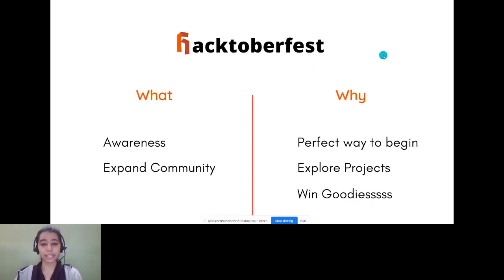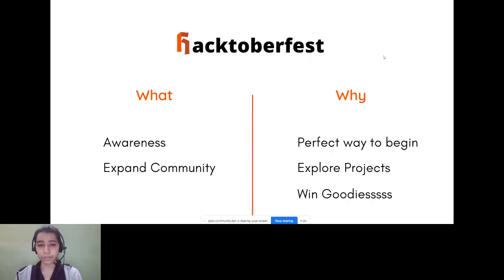So starting with the session, what is Hacktoberfest? Now, Hacktoberfest is basically a 1 month long event that is conducted every year in the month of October to spread awareness about open source and why you should contribute to it. This is done to expand the community and also to encourage more and more people to contribute to open source projects.